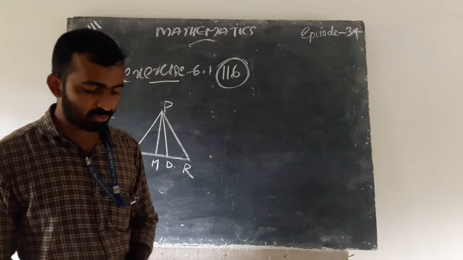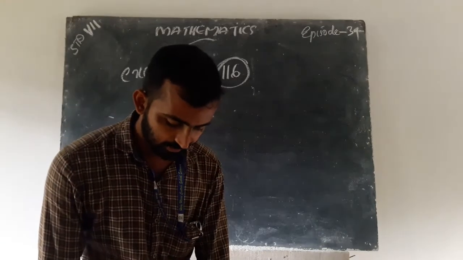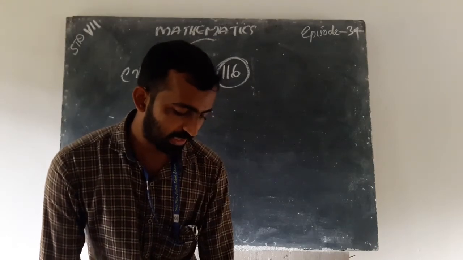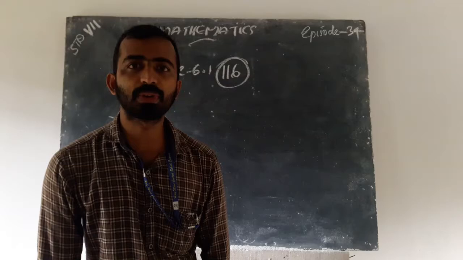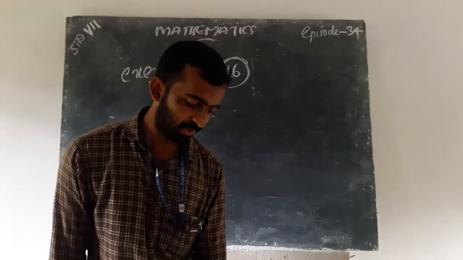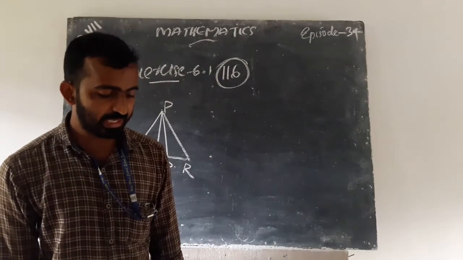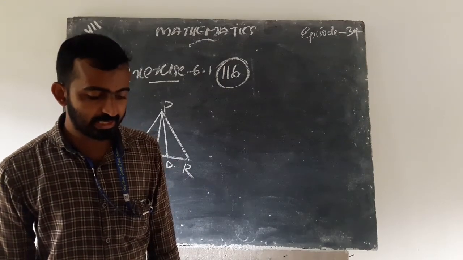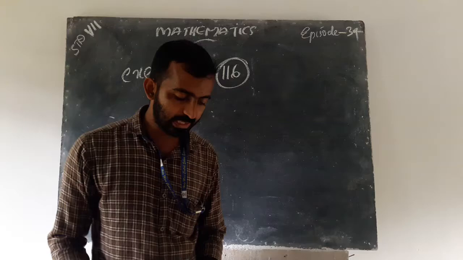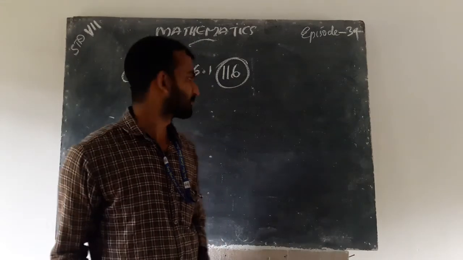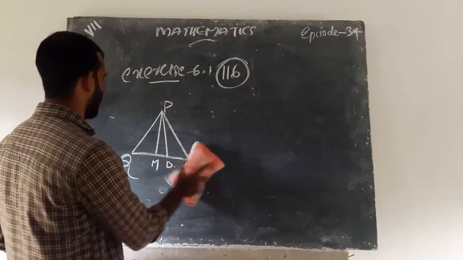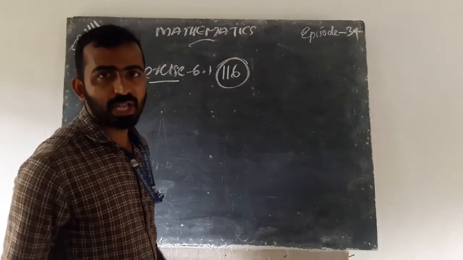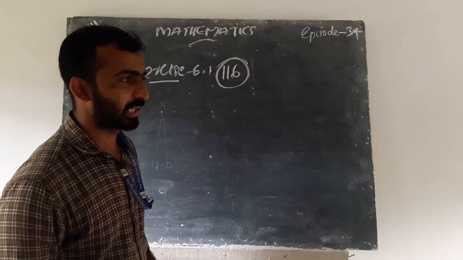And what is our second question? Draw a rough sketch for the following. First one: in triangle ABC, BE is a median. When you make a rough sketch, you must use your pencil and scale.